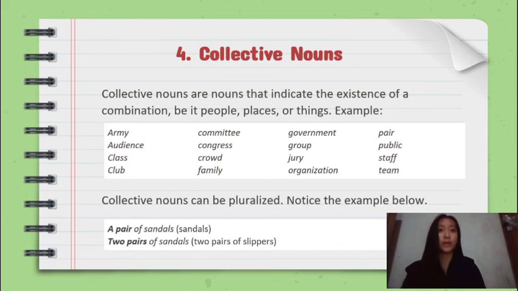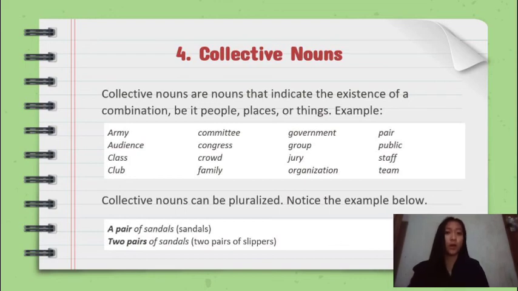Fourth, collective nouns. Collective nouns are nouns that indicate the existence of a combination, be it people, places, or things. Example, army, audience, class, club, committee, congress, crowd, family, government, group, jury, organization, pair, public, staff, and team. Collective nouns can be pluralized. Notice the example below. A pair of sandals, 2 pairs of sandals, or 2 pairs of slippers.